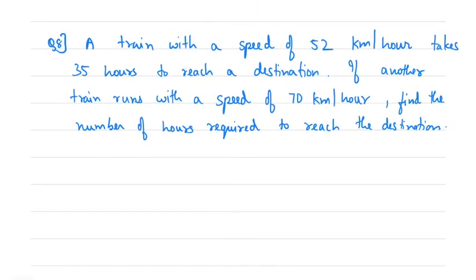Okay, let's see the next question. A train with a speed of 52 km per hour takes 35 hours to reach a destination. If another train runs with a speed of 70 km per hour, find the number of hours required to reach the destination. If the speed increases, the time taken will be less, right? So it is a question of indirect proportion, right?